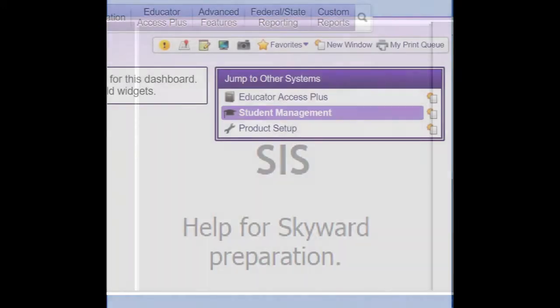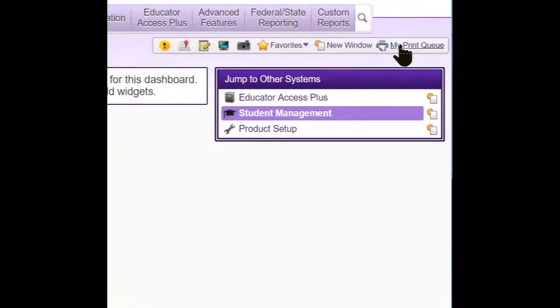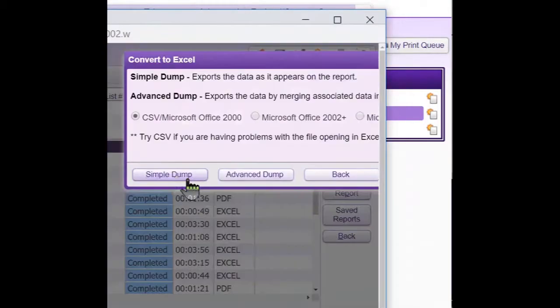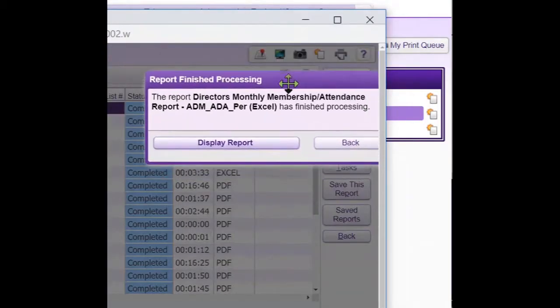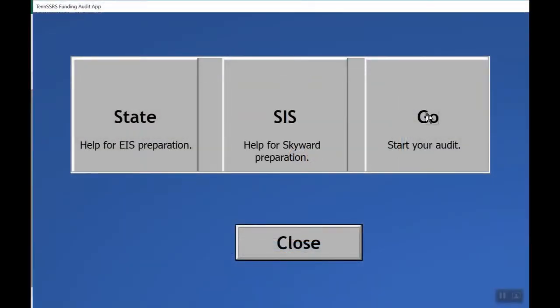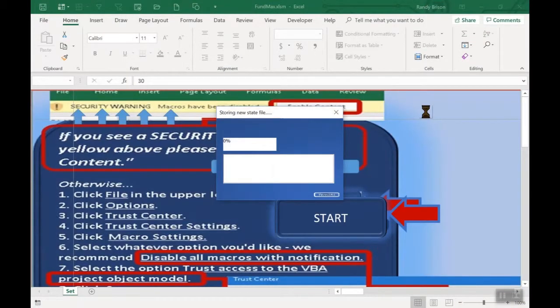We're going to Skyward. We have a director's monthly membership report run. We're going to convert it to Excel. We're going to display the report and it downloads. Last, we're going to start FundMax. No secrets here. We're going to compare the state and the local data.